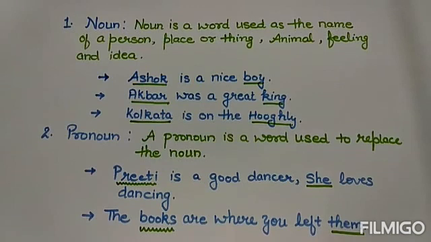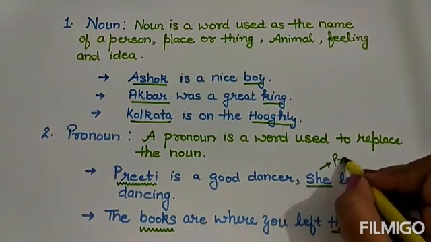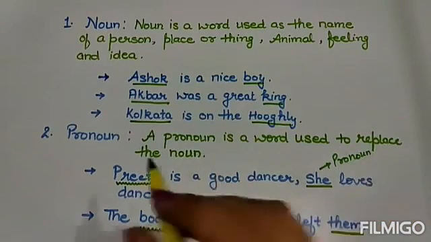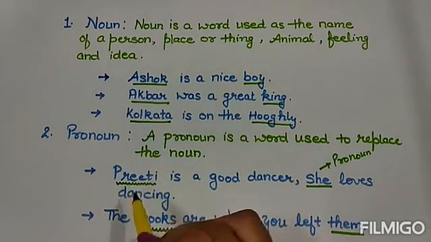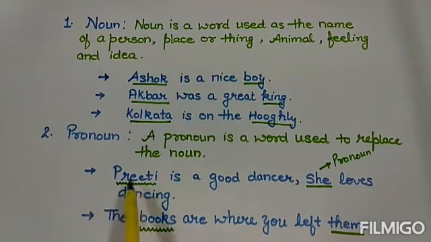Next part of speech is a pronoun. Pronoun is a word used to replace the noun. Because we cannot use the name every time in a sentence or a paragraph, we use pronouns. You can see here, Preeti is a good dancer. She loves dancing. Here I have used she as a pronoun in the place of Preeti because Preeti is a name and it is a noun. So I have replaced the name with the pronoun she.